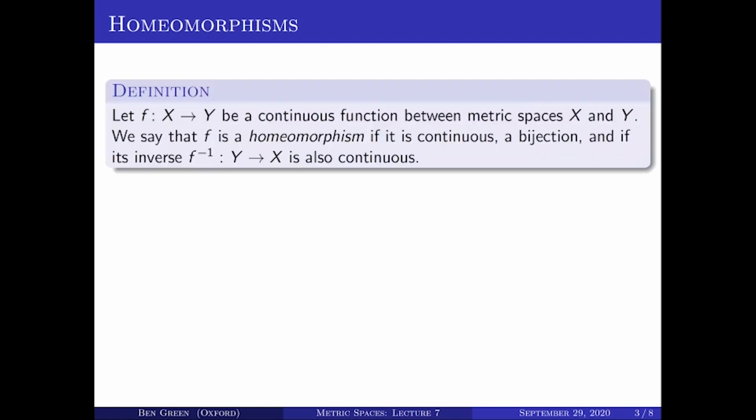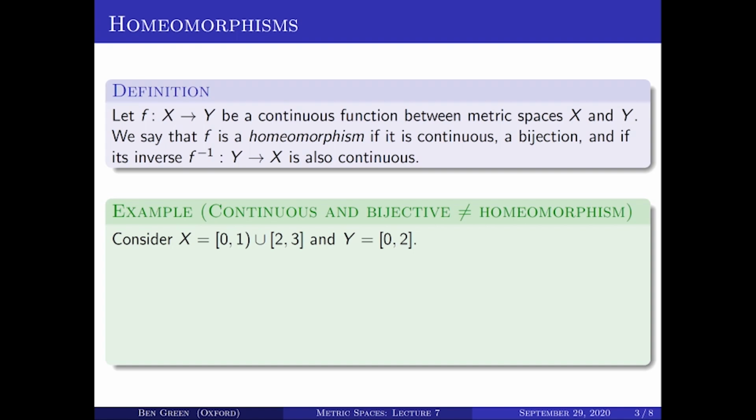Now here's a much looser notion of structure preserving map, the notion of a homeomorphism. Suppose again that you've got two spaces X and Y, and that you have a continuous function between those spaces. We'll say that it's a homeomorphism if it's a bijection, and moreover if its inverse, f inverse, which is a map from Y to X, is a continuous map. Something that's important to note here is that just being continuous and a bijection is not enough. So you really do need to additionally ask that the inverse be continuous.